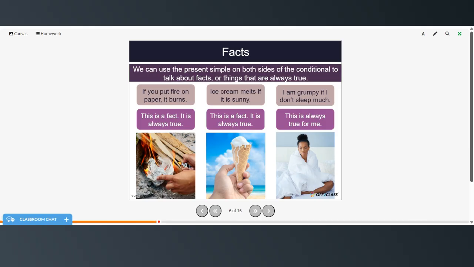And we can use the present simple on both sides of the conditional to talk about facts or things that are always true. If you put fire on paper, it burns. So this is a fact. It is always true. Ice cream melts if it is sunny. This is a fact. It's always true. And I'm grumpy if I don't sleep much. This is always true for me.